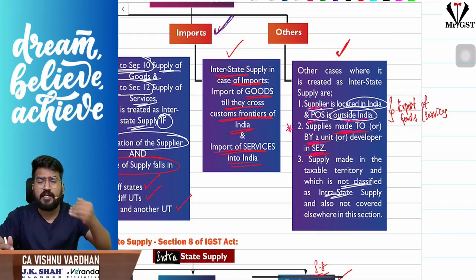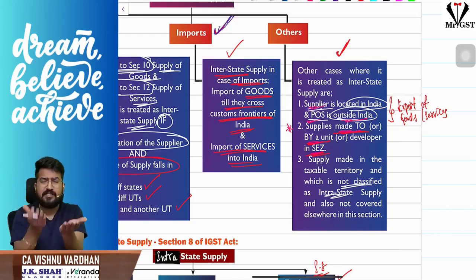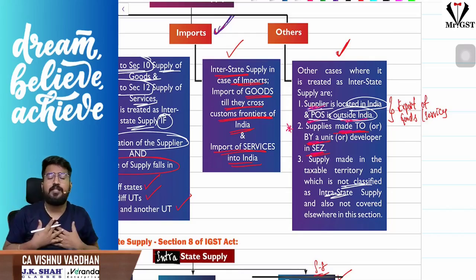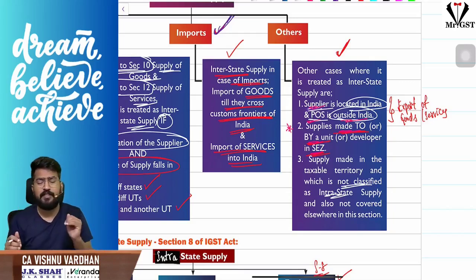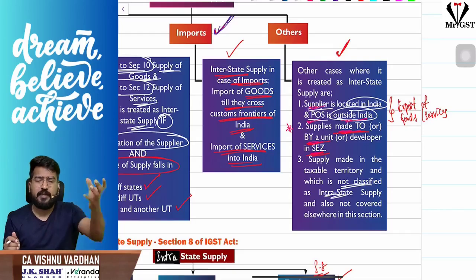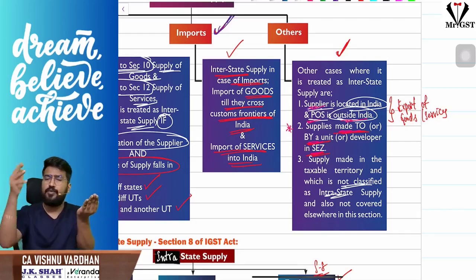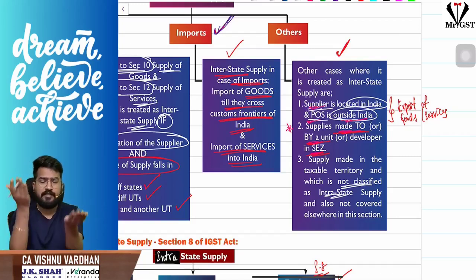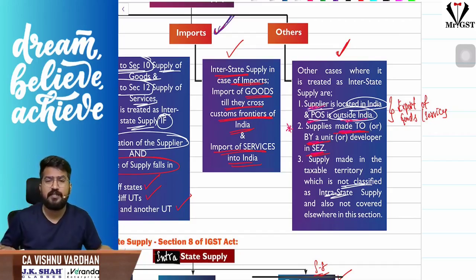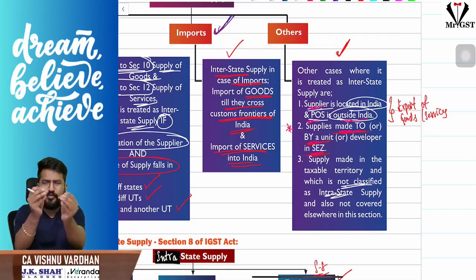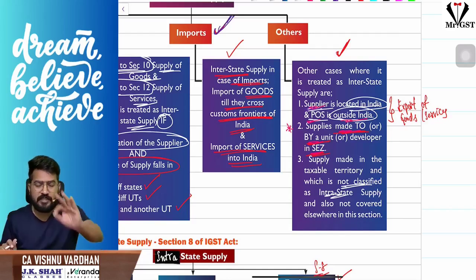That means, even though there are two units located in the same SEZ next door, if they are making some supplies between them, that is also called interstate supply. For example, if there is a company in Tamil Nadu, in Chennai, outside the DTA, providing services to another company in Tamil Nadu, in Chennai, same city, but which is in an SEZ, then the supply happening between them is interstate supply. What I am trying to tell is, in the same SEZ there are two different companies located next door. One is providing supply to the other. Still, we call it interstate supply.